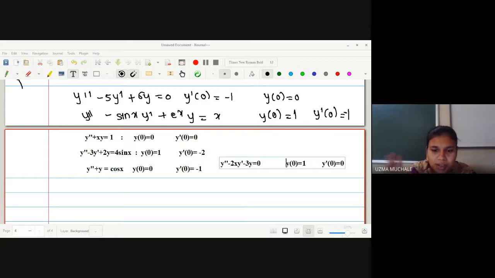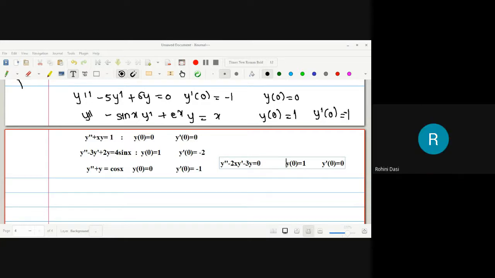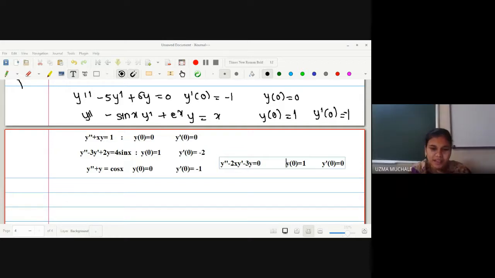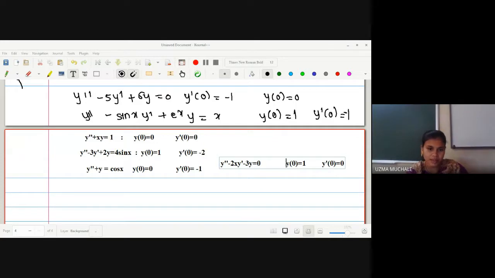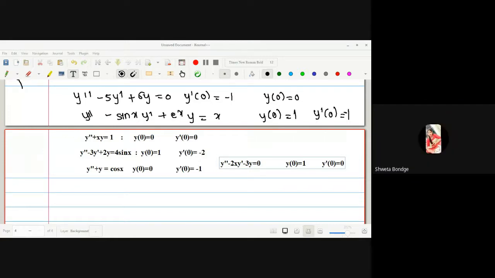Or rather you will solve every example. Yes, ma'am. We will try. Okay. Solve it here only, no homework. Okay, ma'am. Fourth one, Shweta Bonge is saying. I think you are saying about this y double dash minus 3y dash plus 2y is equal to 4 sin x, correct? Yes, ma'am. Okay.